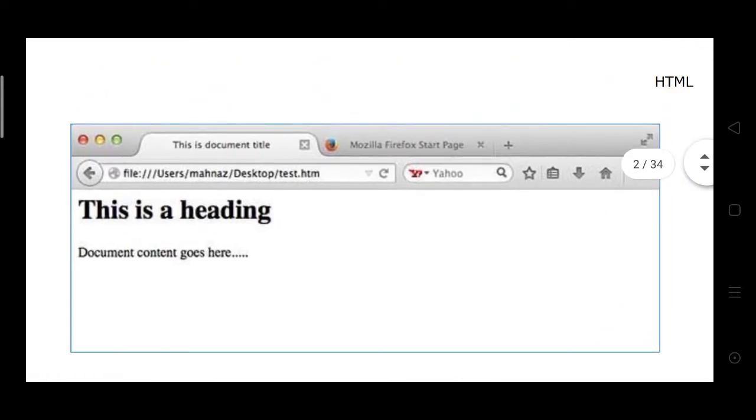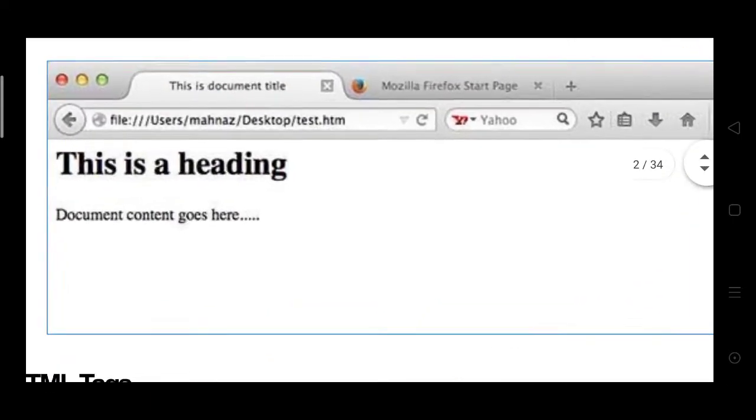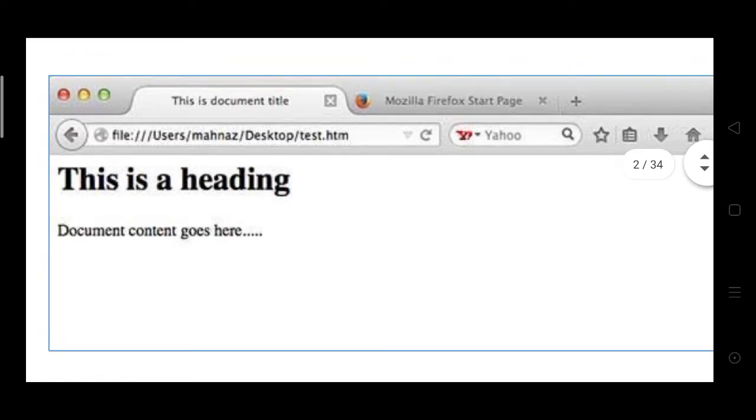This is the output. In this output you see this is a heading and document content goes here only. This is a heading, is the heading, document content goes here is the document section.